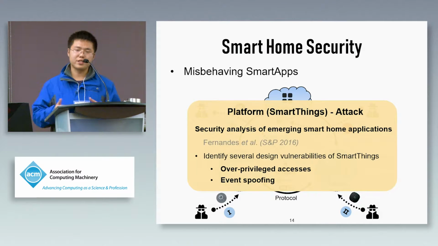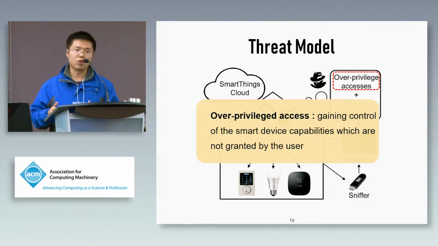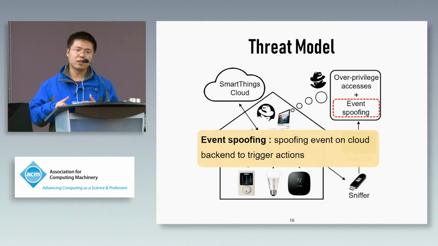Now, with this architecture, SmartThings brings us convenience and benefit. However, it suffers from several attacks. The most important one is the misbehaving smart apps. It can conduct two types of attacks. The first attack is the overprivileged accesses. In this attack, the smart app can control the device capabilities which are not granted by the user and perform some malicious actions. The second attack is event spoofing.